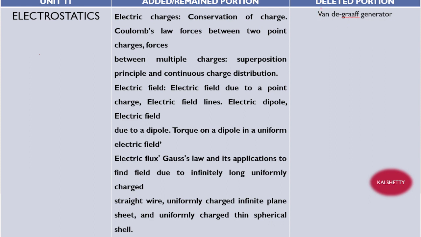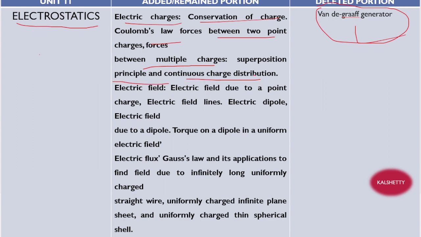Okay, anyway, we'll discuss the deleted portions. Van de Graaff generator, this topic is deleted. And electrostatics, we know already very well. Electric charges, conservation of charge, Coulomb's law is there, force between two point charges, right? Force between multiple charges, superposition principle, continuous charge distribution. Okay, these are the topics.